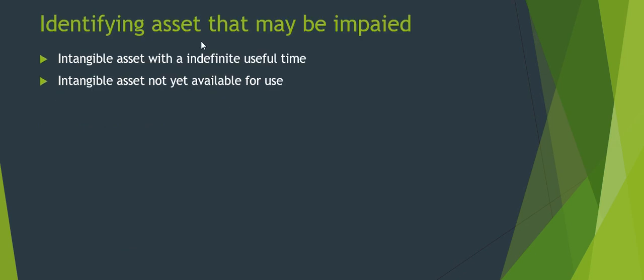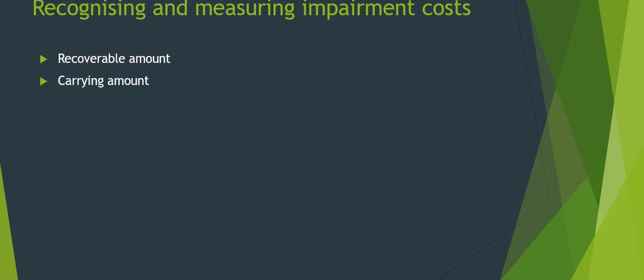So how do you basically identify an asset that may be impaired? When we are talking about impaired assets, you also sometimes consider intangible assets. Even if an intangible asset has no indication of impairment, we will still consider it, where we see whether it is an intangible asset with an indefinite useful life or an intangible asset not yet available for use. Based on this it will be tested. So, recognizing and measuring impairment cost.